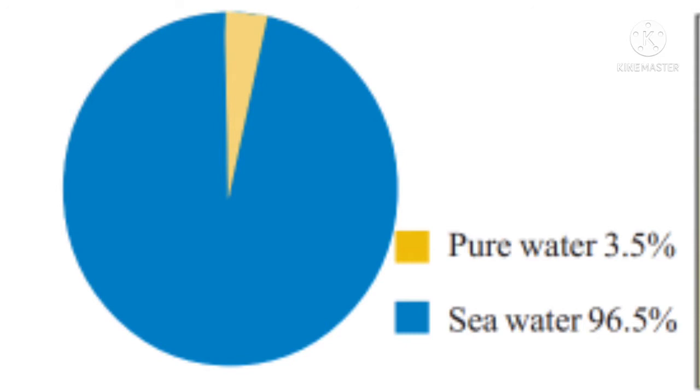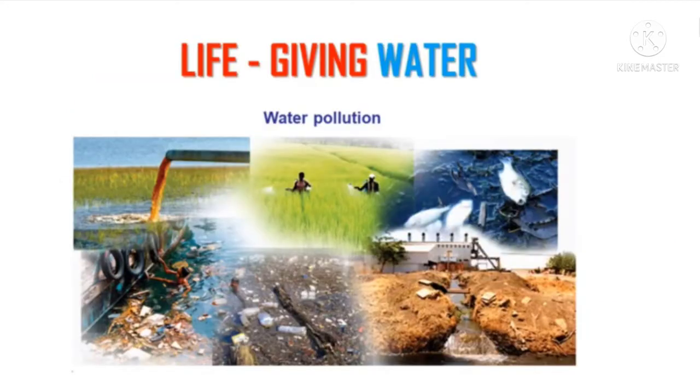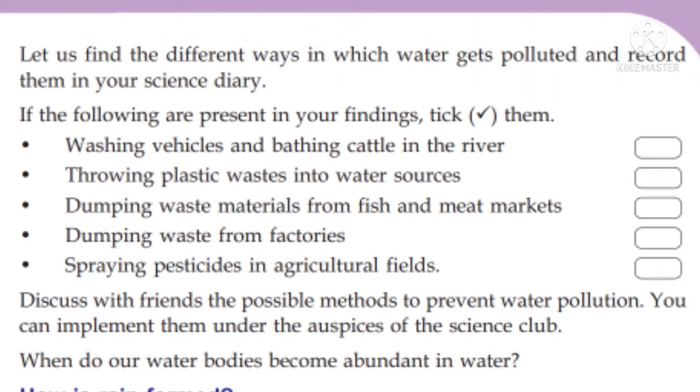But we know that even water from the limited pure water sources is getting polluted. There are so many ways that water is getting polluted. Some examples are given in your textbook: washing vehicles and bathing cattle in the river, throwing plastic wastes in water sources, dumping waste materials from fish and meat markets, dumping waste from factories, and spraying pesticides in agriculture fields are examples of water pollution.